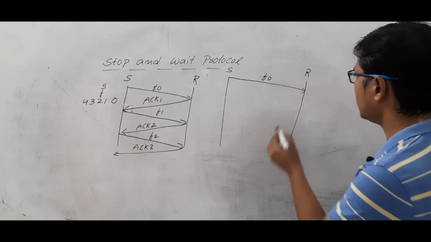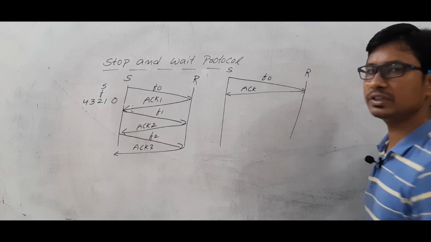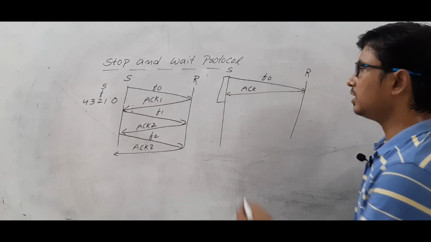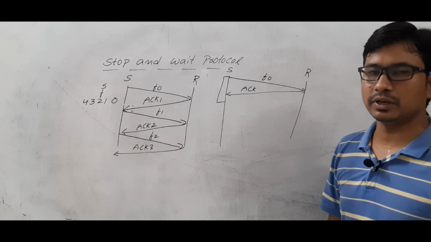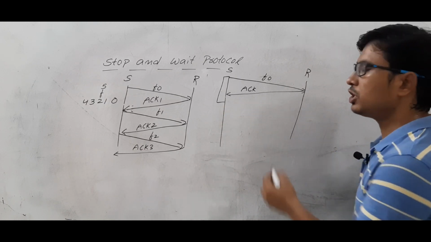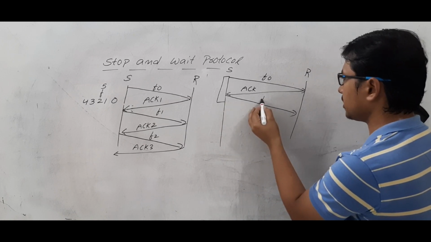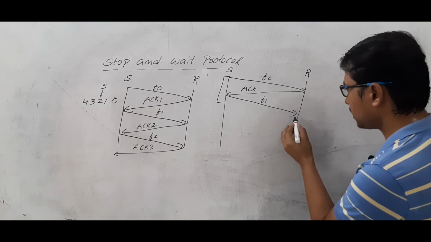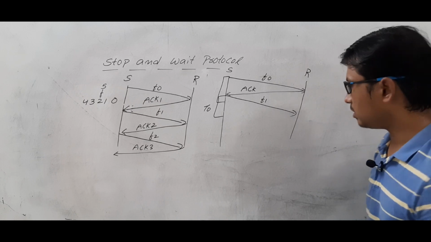What will happen? Now the receiver sends the acknowledgement, and this acknowledgement is received within the timeout timer. See, every time you have to mention the timeout timer. If the acknowledgement is not received within the timeout timer, then you have to retransfer the packet. As in this case, the acknowledgement is received within the timeout timer, so the sender will send the next frame. When it sends the next frame, again it will keep the timeout timer. Am I right or wrong?